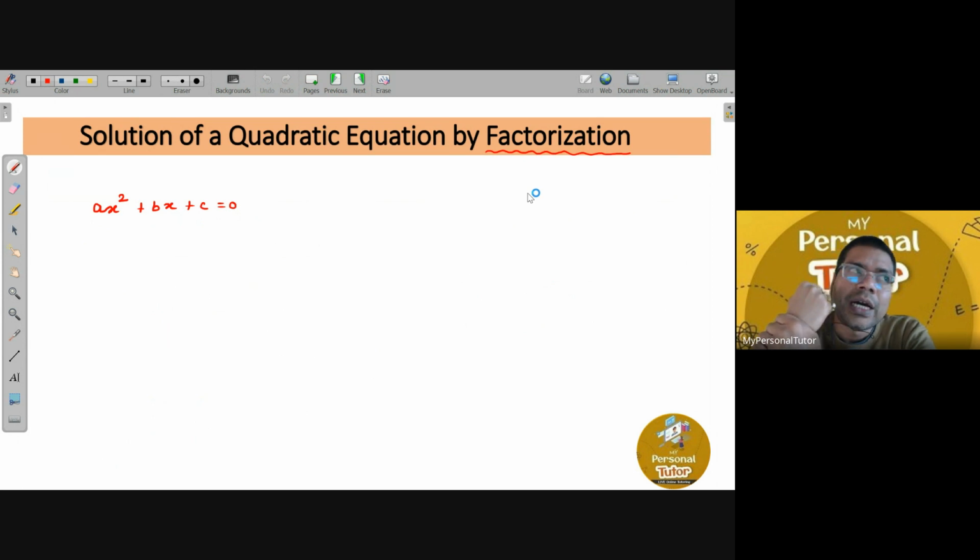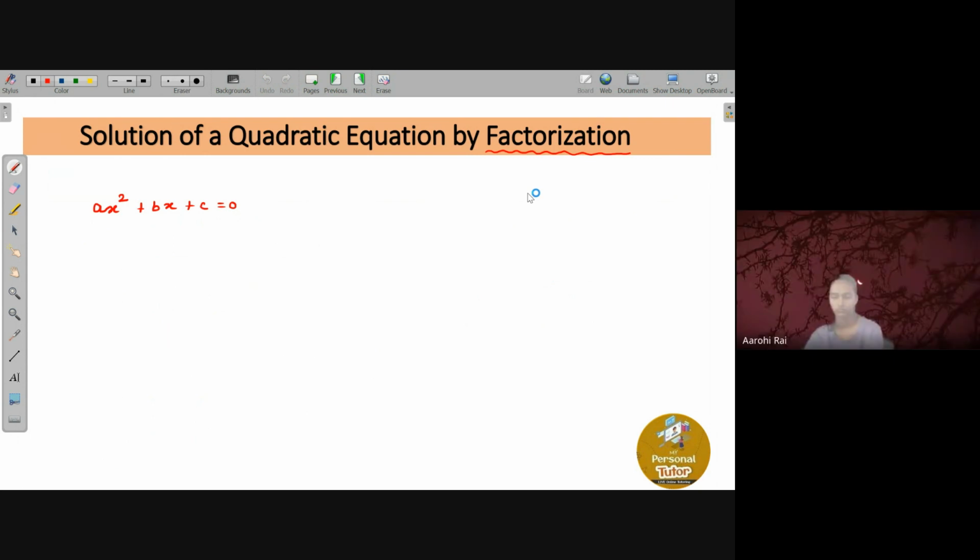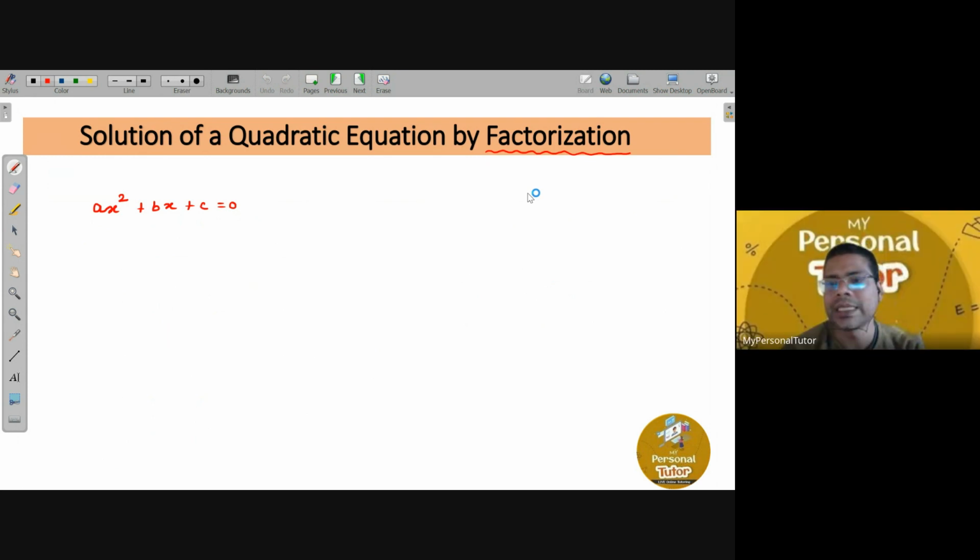Yes, sir. So after that, what we have learned, if any equation is given to us, and if we want to check whether it is a quadratic equation or not. So for that, we simplify first the equation, and then we check if there is any variable, and if on that variable highest power is 2, then it is a quadratic equation, else it is not a quadratic equation, right, Swati?